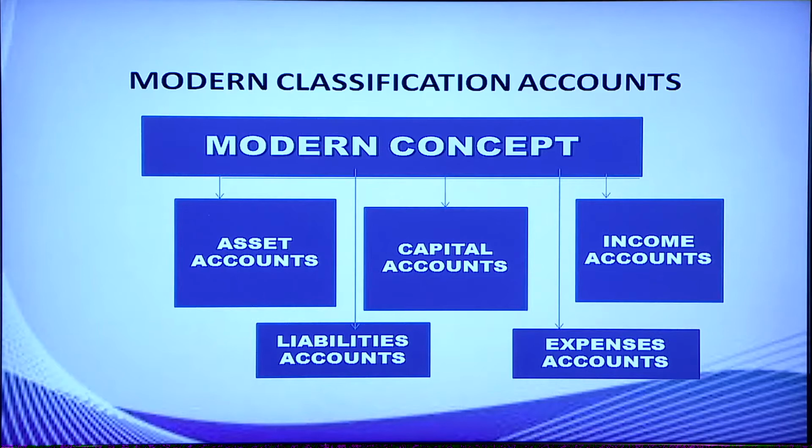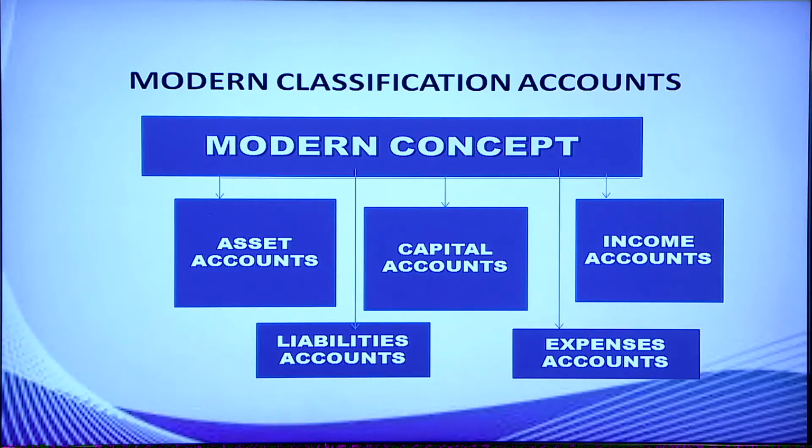Under modern classification, accounts are divided as asset account, capital account, income account, liabilities account, expenses account. Income means immediate inflow within an accounting year. Expenses means immediate outflow within an accounting year. Capital is the amount invested by the owner inside the business. Asset: things having certain value can be called assets. Liabilities: obligations of the business can be considered as liabilities.